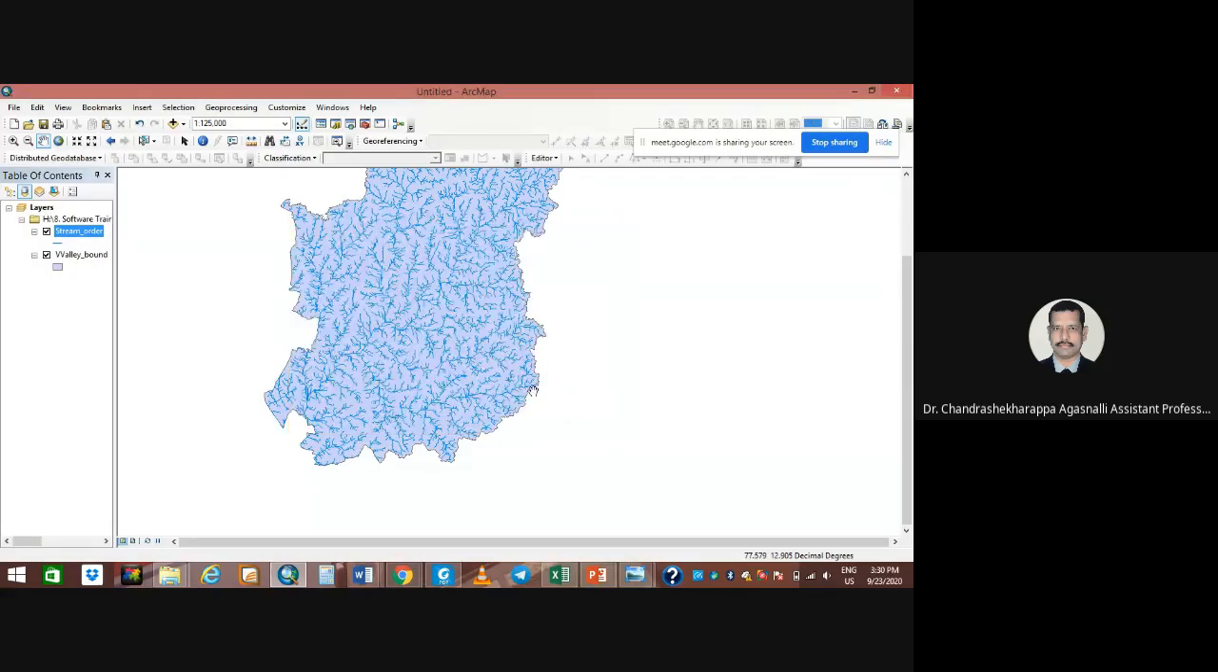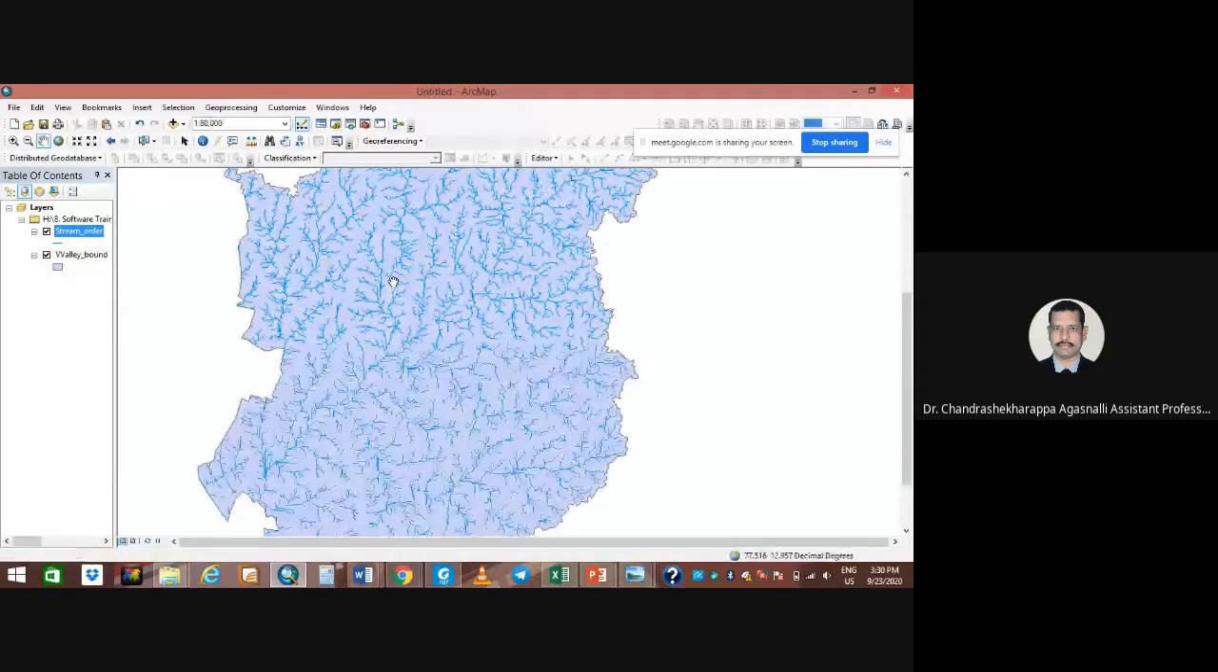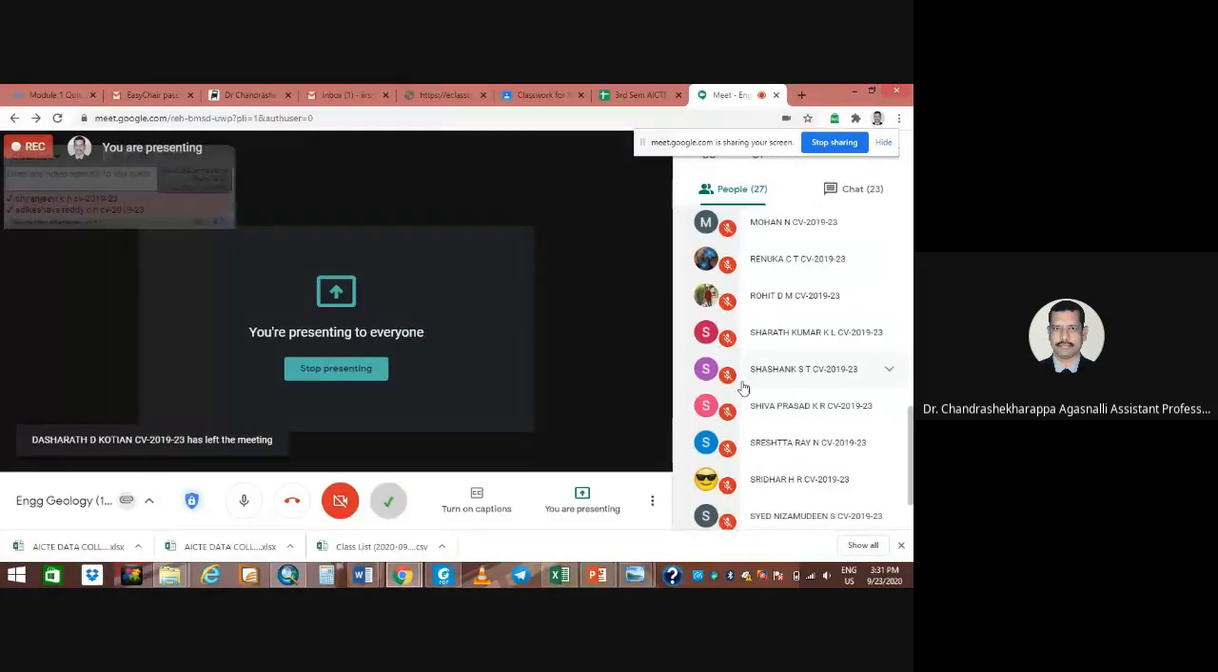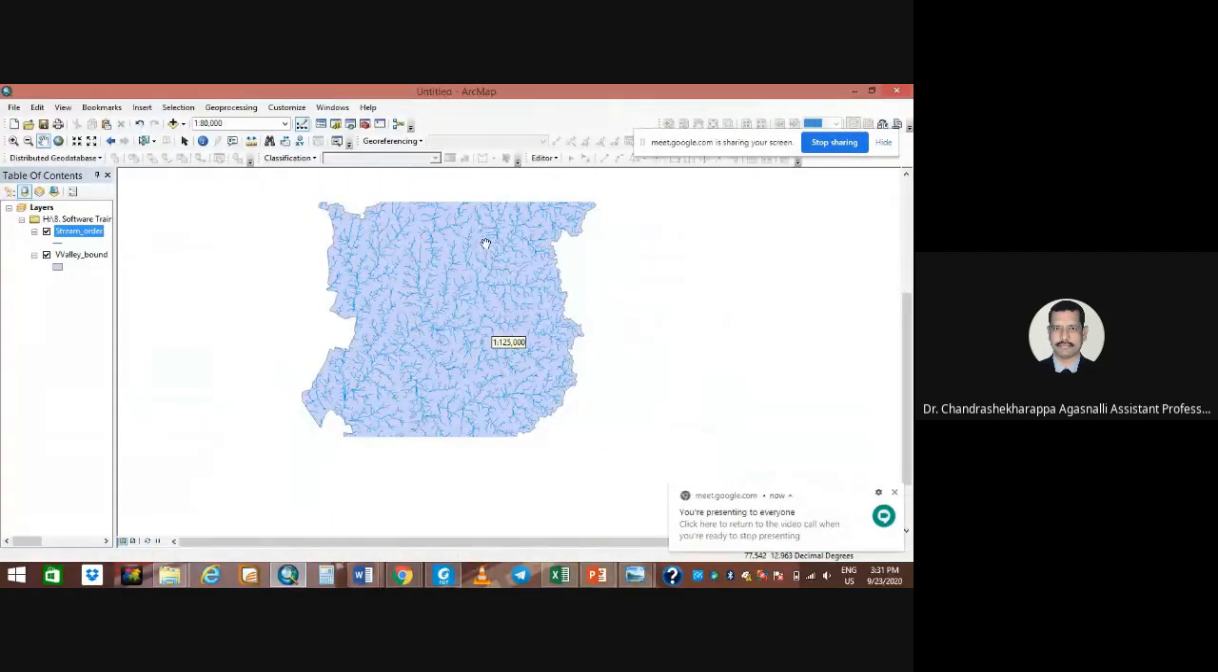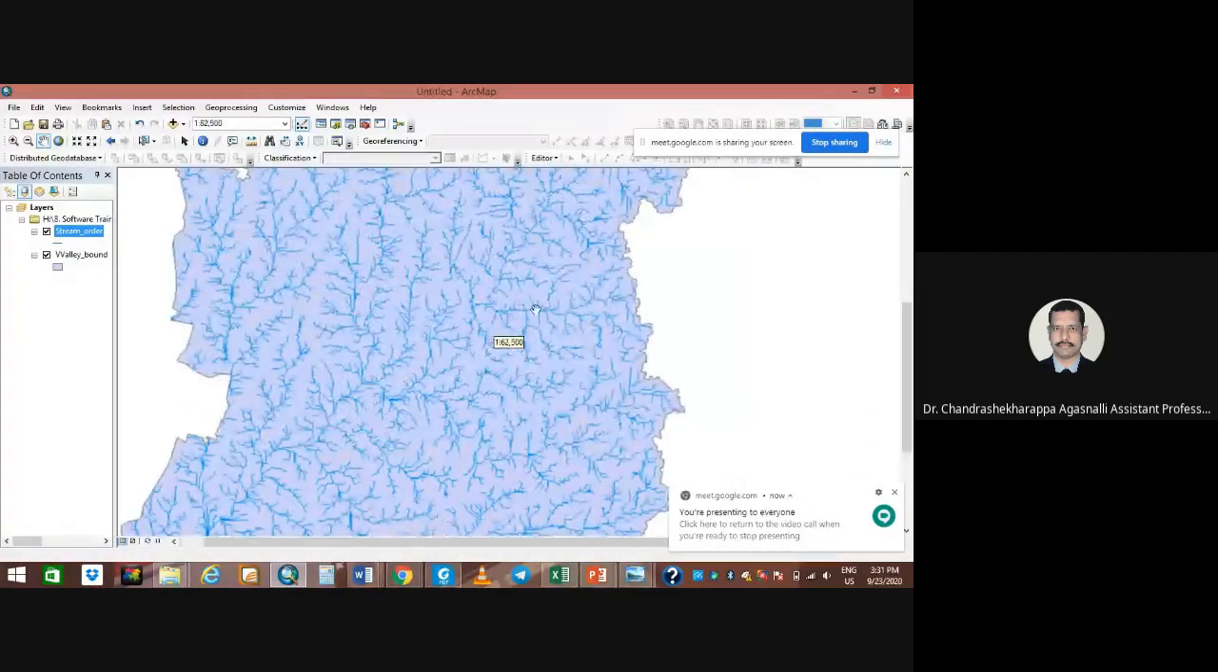Rishwavati, a river in Bangalore city. There is one river called Rishwavati. Anybody from the Kengeri side? Kengeri? Mysore Road. Right.